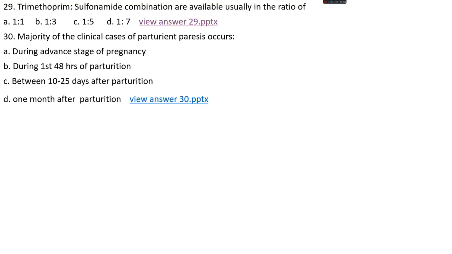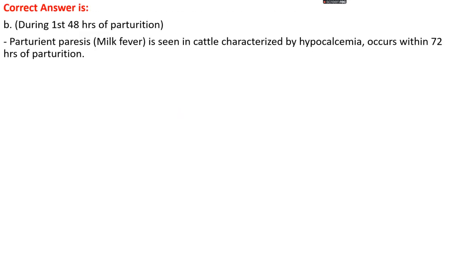Question number 30. The majority of the clinical cases of parturient paralysis occur. Options A, during advanced stage of pregnancy. Options B, during first 48 hours of parturition. Option C, between 10 to 25 days after parturition. Options D, 1 month after parturition. The right answer is option B, that is during first 48 hours of parturition.